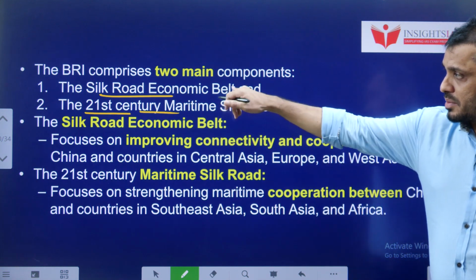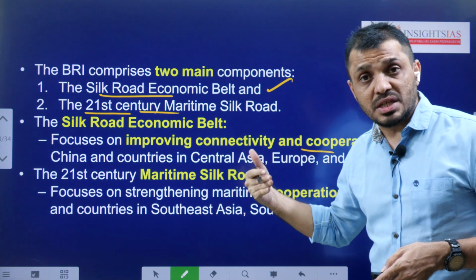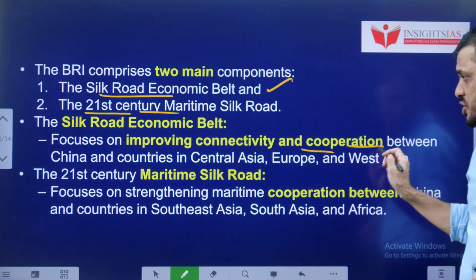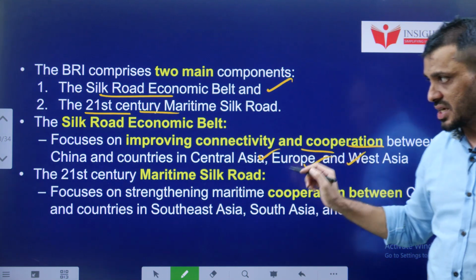The Silk Road Economic Belt, like I said earlier, has as its main objective to improve connectivity and cooperation between China and other Central Asian, European and West Asian countries.